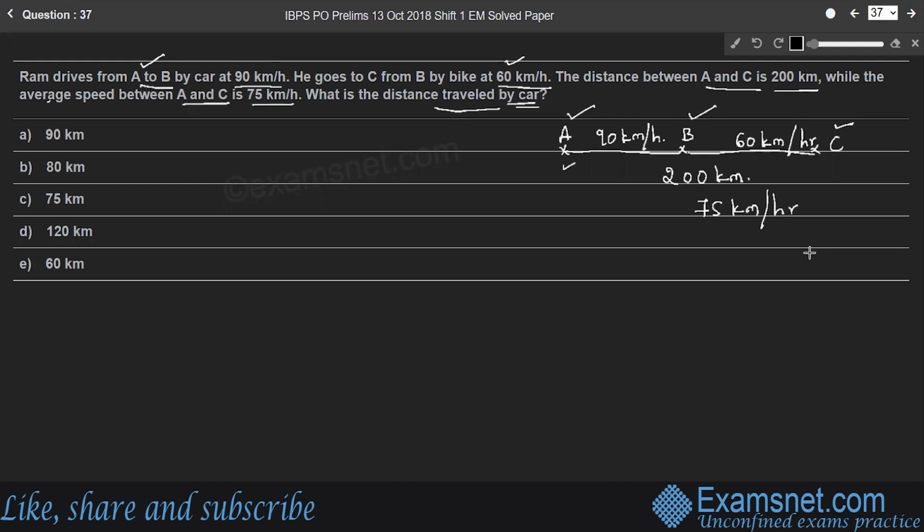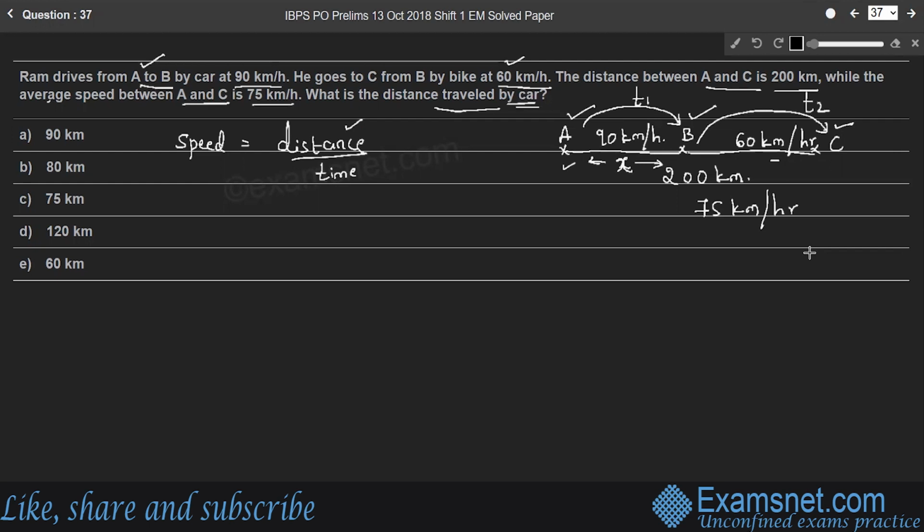So let the distance between A and B be x kilometer. So let us assume that, right? So we know the formula for speed. Speed is distance by time. So in the first case, let us find the time taken by him to travel from A to B. Let it be T1. Here time becomes distance by speed. So according to our assumption, distance is x, by 90 gives the time taken by him to travel from A to B, and the time taken by him to travel from B to C, that is T2. T2 becomes distance by speed.